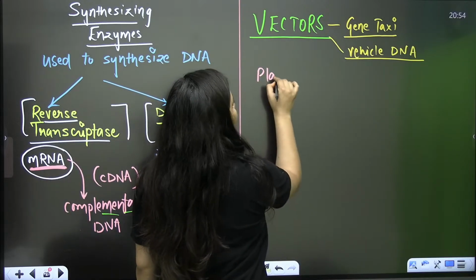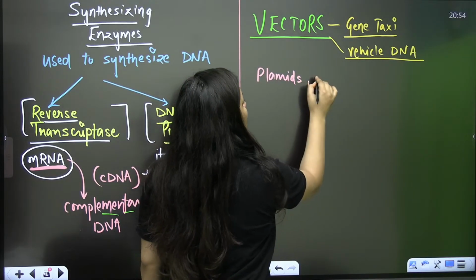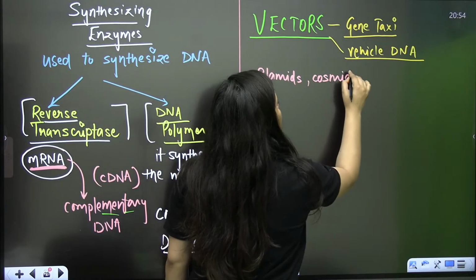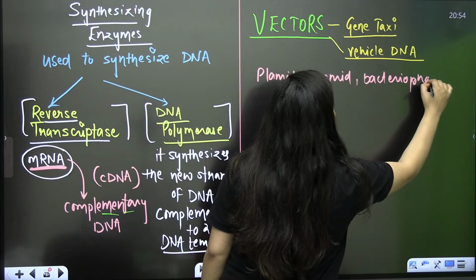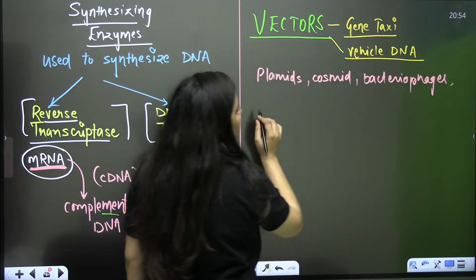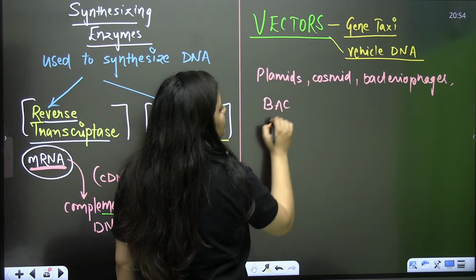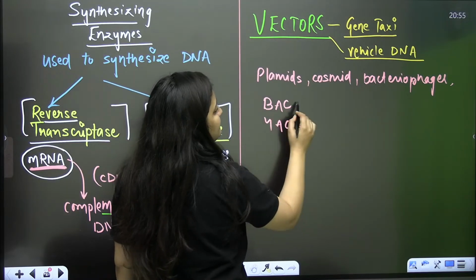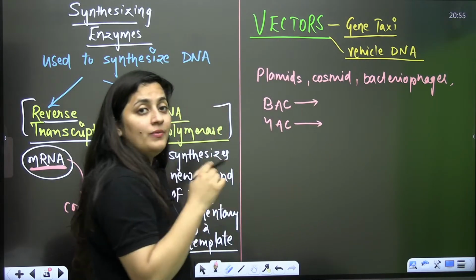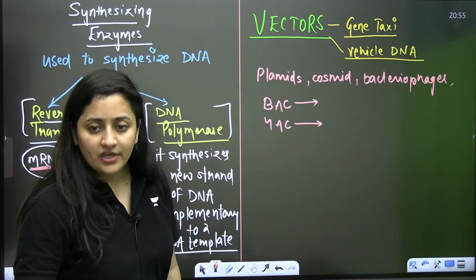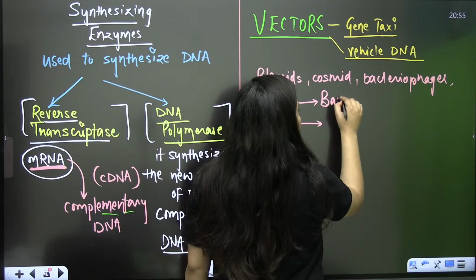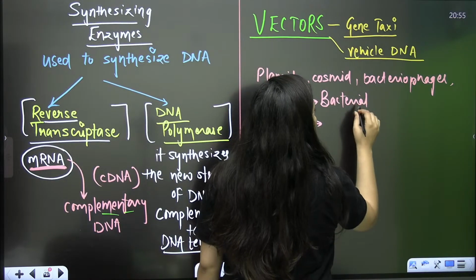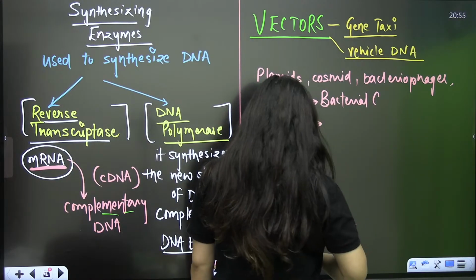Here we have different examples. We'll be talking about plasmids, cosmids, and bacteriophages. And if you remember, in the human genome project we discussed BAC and YAC. I told you then that we will discuss it in biotechnology. What is this BAC? This is the bacterial artificial chromosome. It is again a vector.